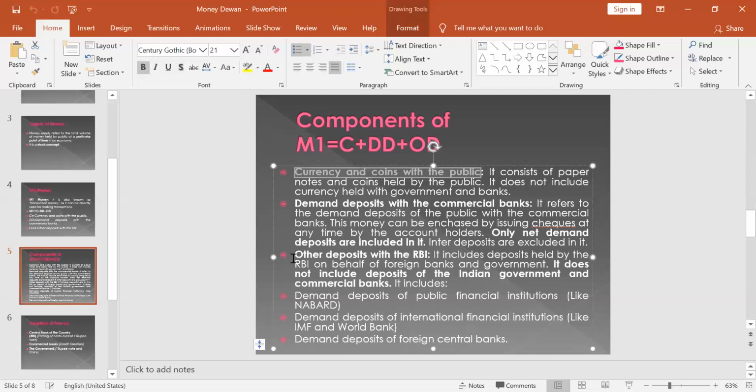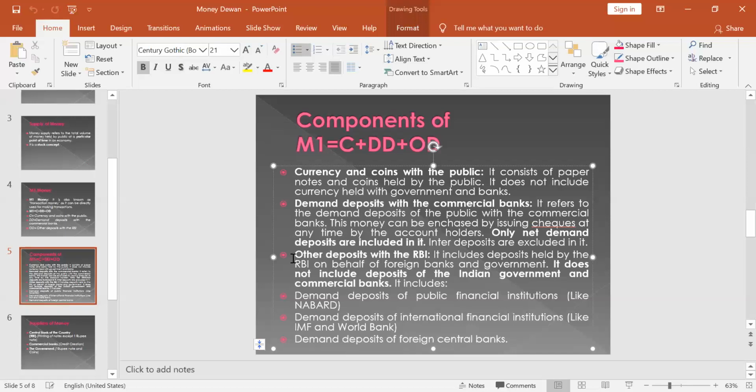Now we come to the other deposits. They include the deposits held by the RBI on behalf of foreign banks and governments, and public financial institutions like the World Bank, IMF, etc. They do not include the deposits of the Indian government and commercial banks with the RBI.